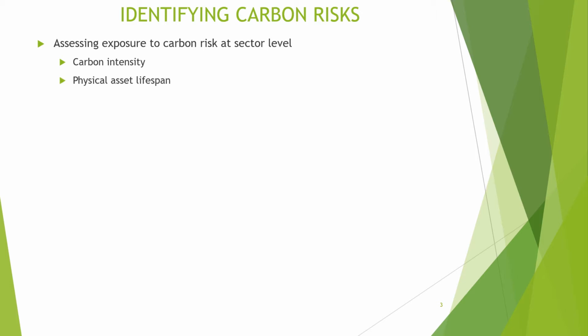The second is the physical asset lifespan. Wherever there is a higher lifespan, it would have greater risk. The third is EBIT, or earnings before income tax. If there is low EBIT, the sector would face greater risk, because if climate risk were to materialize, it won't be able to resist it.